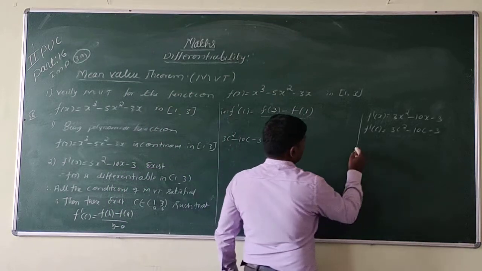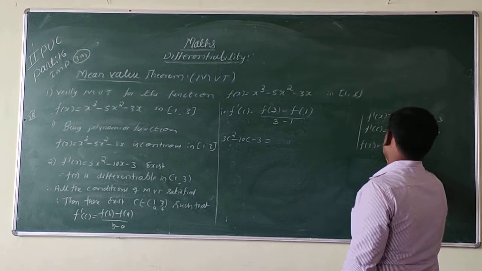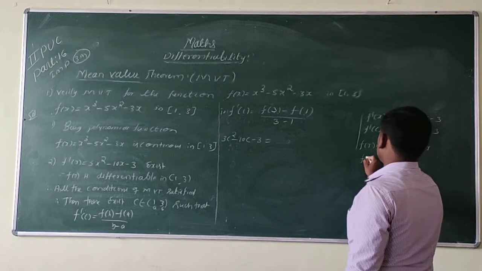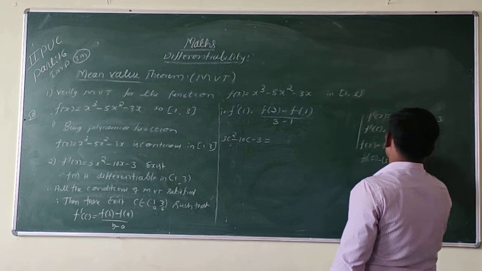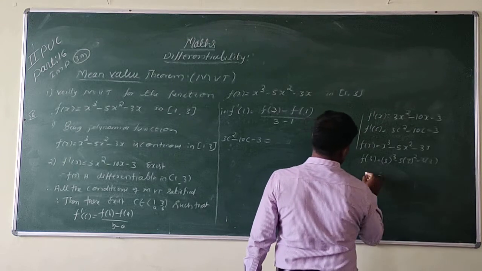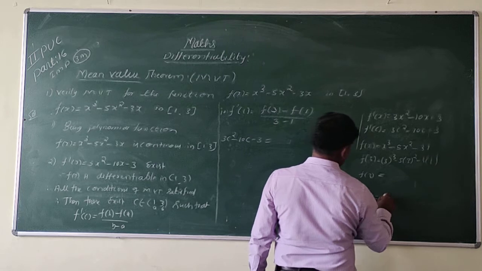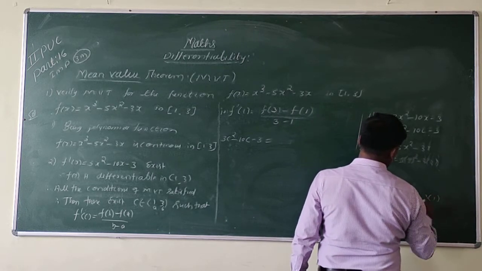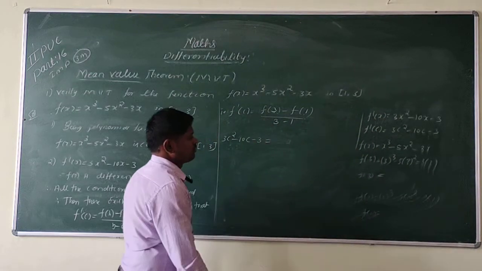Now f of 3. f of x is nothing but x cube minus 5x square minus 3x. So f of 3 is equal to 3 cube minus 5 into 3 square minus 3 into 3. Simplify this. And f of 1 is nothing but 1 cube minus 5 into 1 square minus 3 into 1. We are going to simplify this.